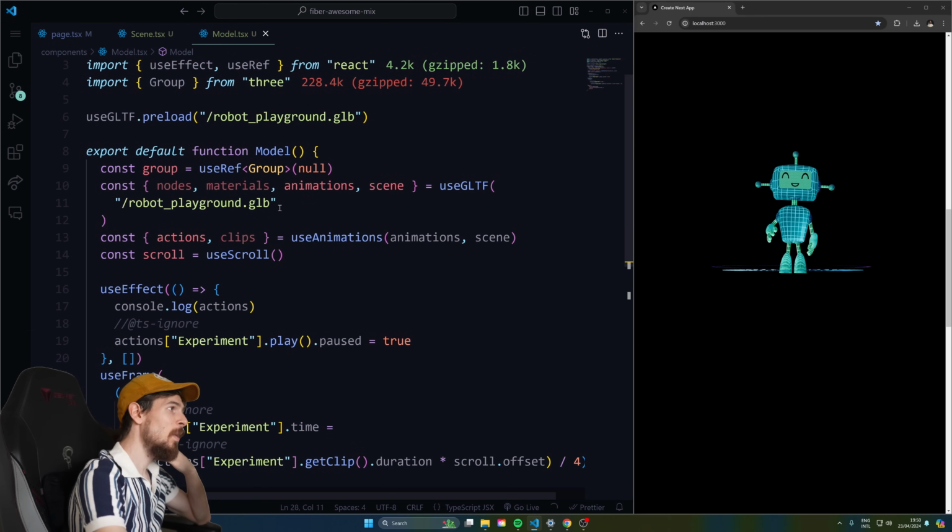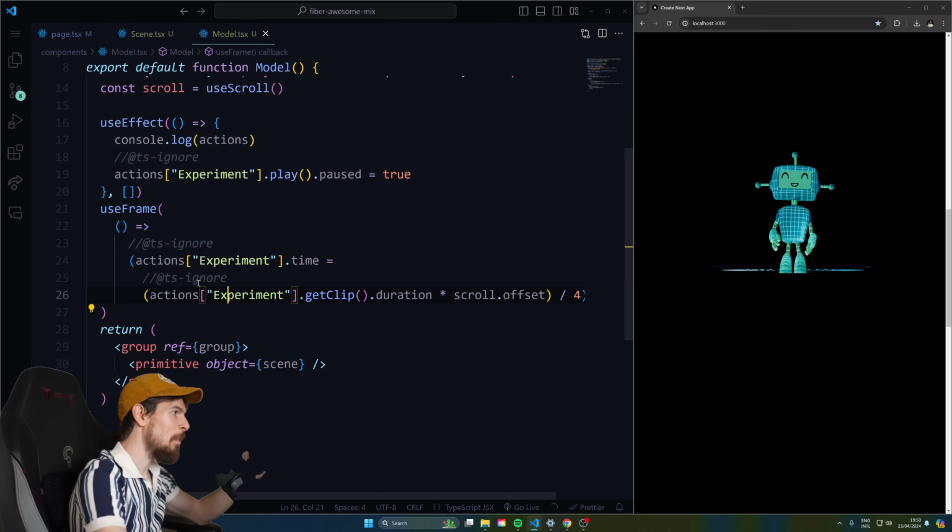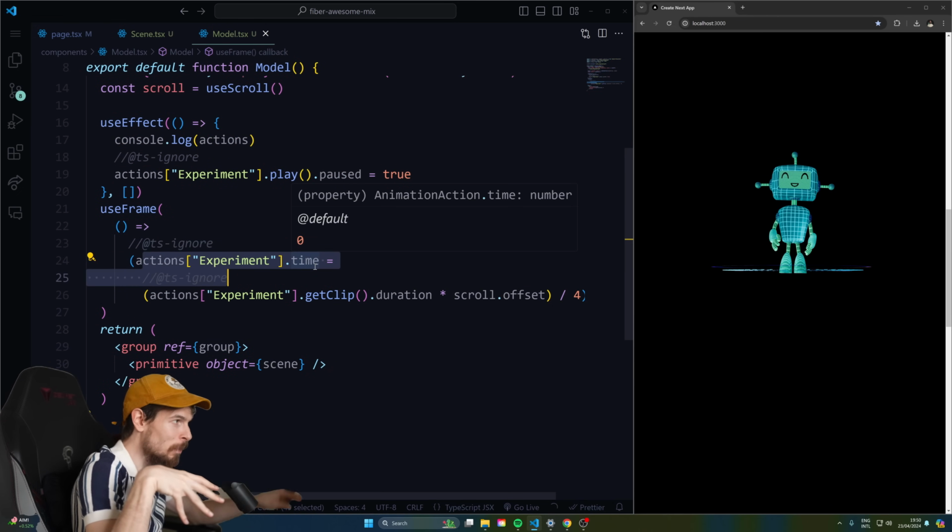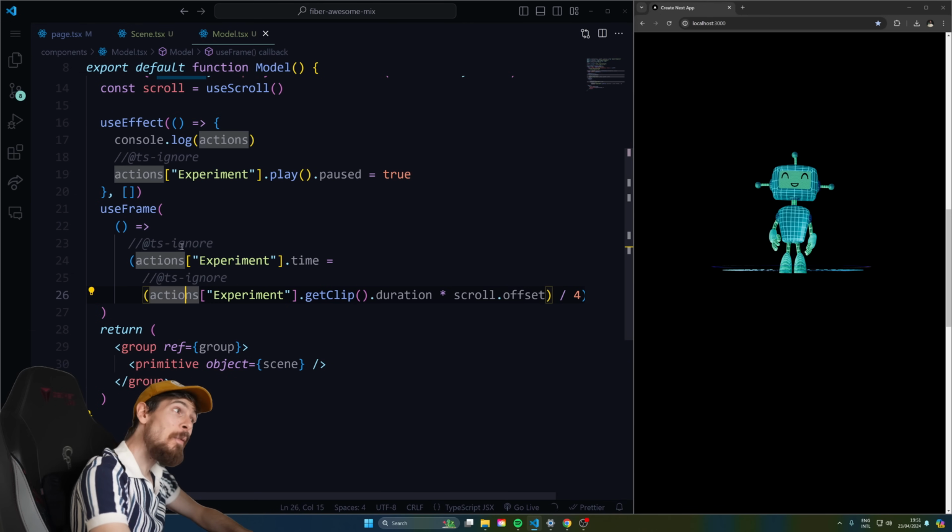So there we go. Now one thing I must say is, you can't get the types for these actions. Let me know if someone works on the Fiber theme or whatever on the Drei. Is there any way we can extract types here? That would be really cool.